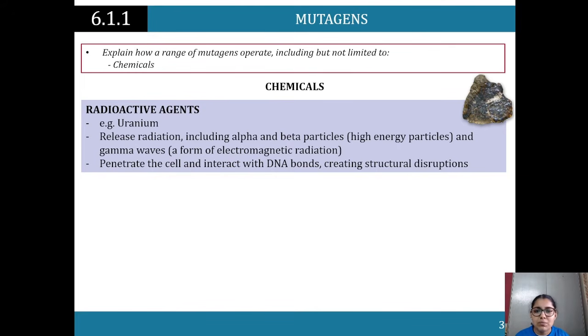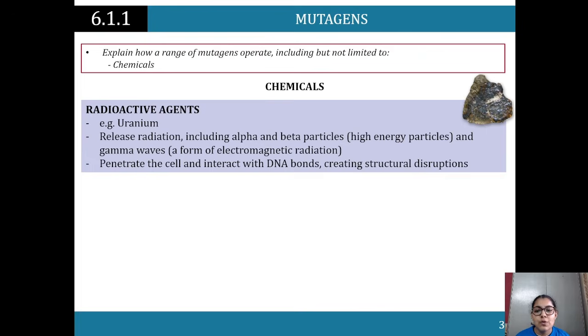We are exposed to them too, but if you're a normal person, not as much. If you're working in a scientific field, in a factory, or at nuclear sites, you have to wear protective clothing protecting you from the radiation, because radioactive agents like uranium can be very harmful to our body.